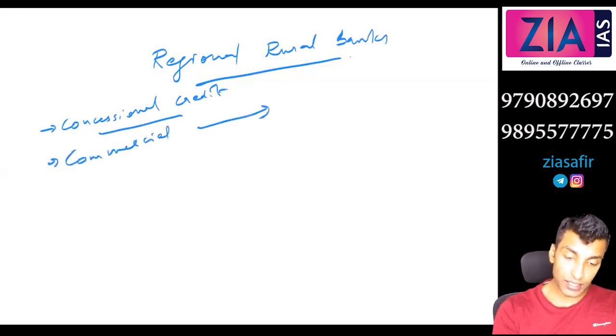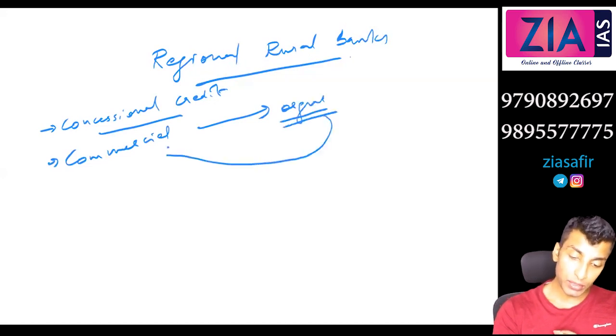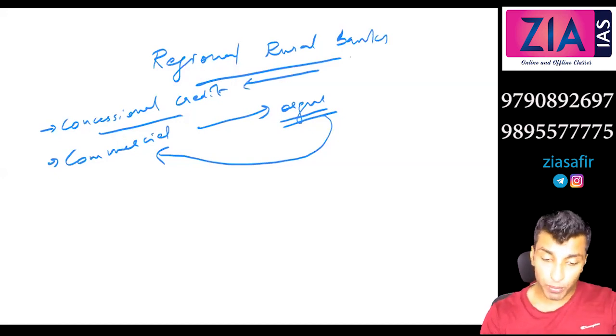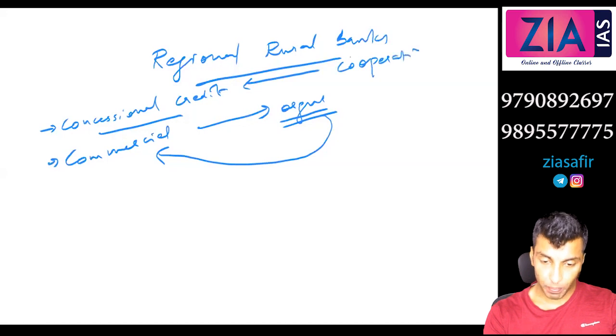So how is it organized? It is organized similar to commercial banks. But it provides concessional credit. So that means it is not profit motive here. It is social welfare. So the objective is similar to cooperative bank.